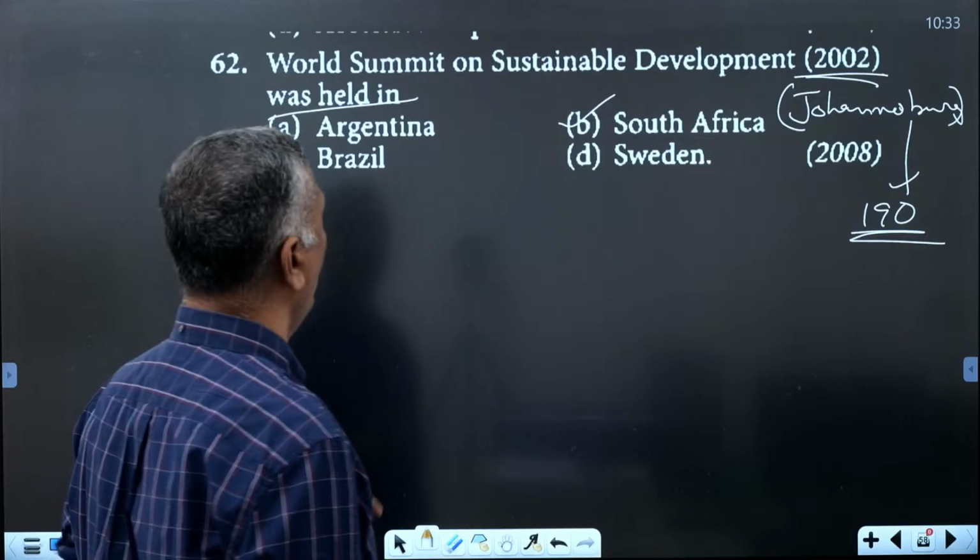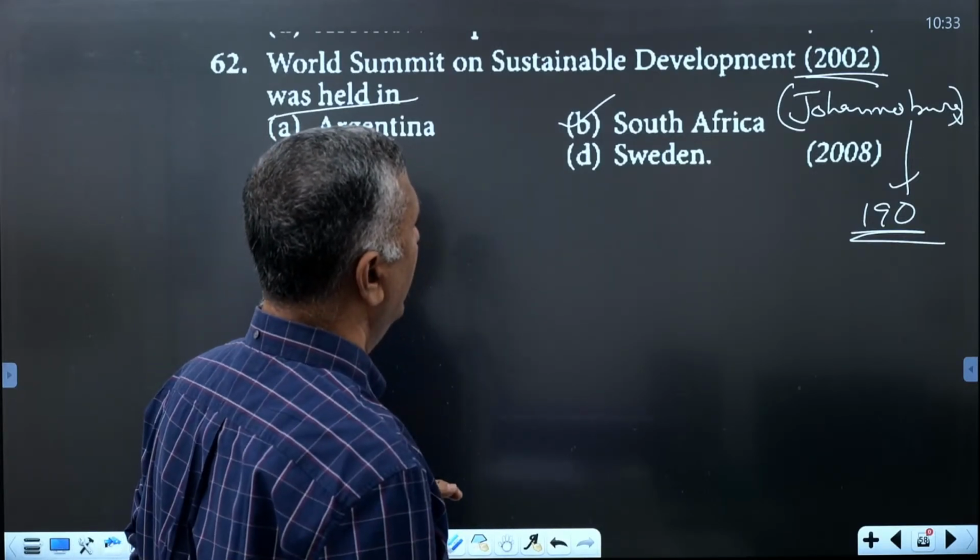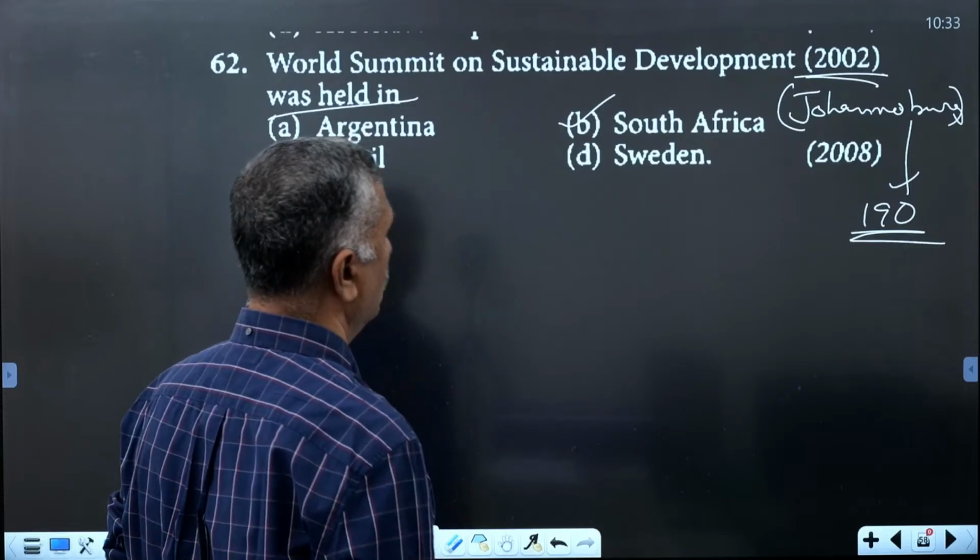That is the main aim of the World Summit on Sustainable Development, conducted in Johannesburg, South Africa, 2002.